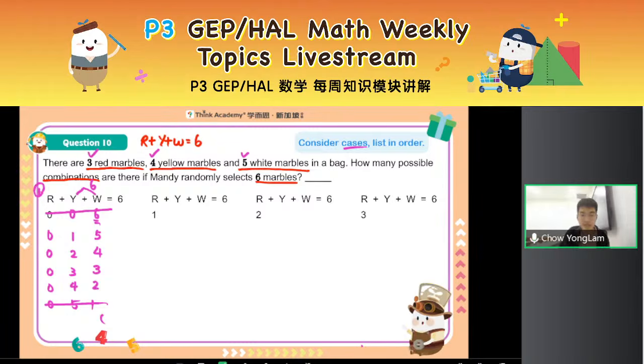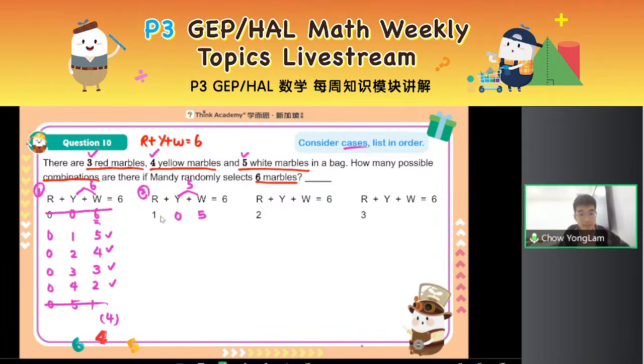In the first case, I noticed there are 4 such combinations. Right, combination means as long as you tell me how many of each color, that is enough. Now, in the next case, case 2, 1 red marble, that means my total number of yellow and white is how many? I should have a total of 5 yellow and white marbles. So let's continue again. 1, 0, 5.